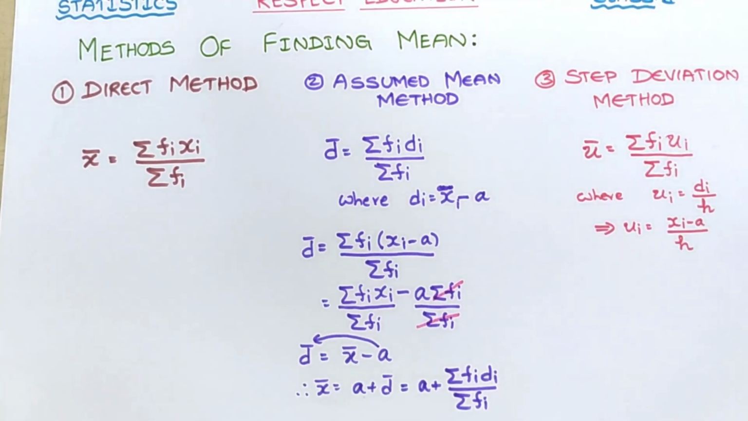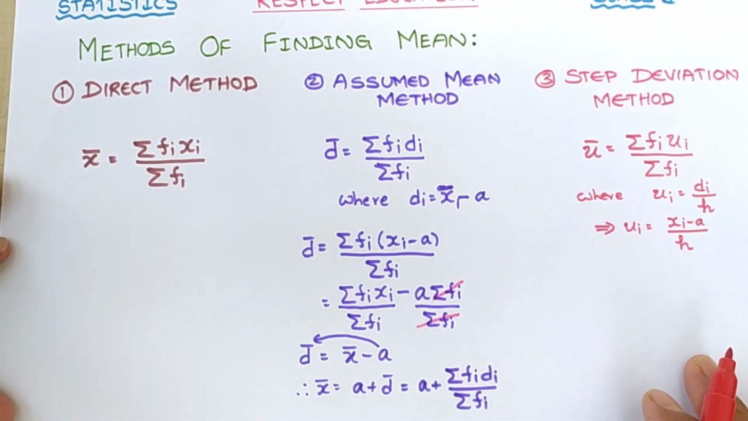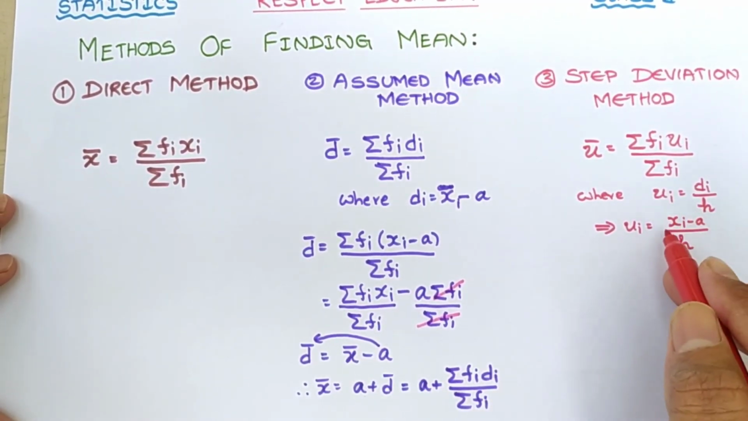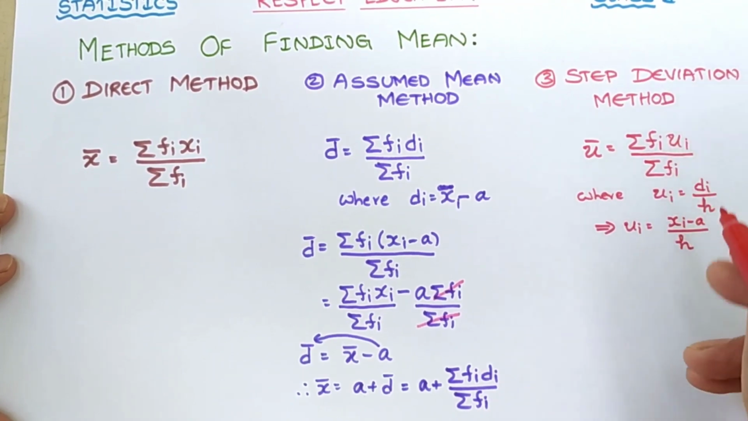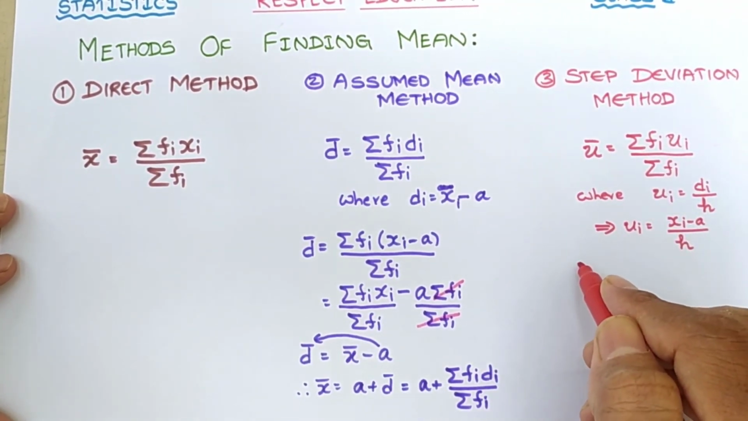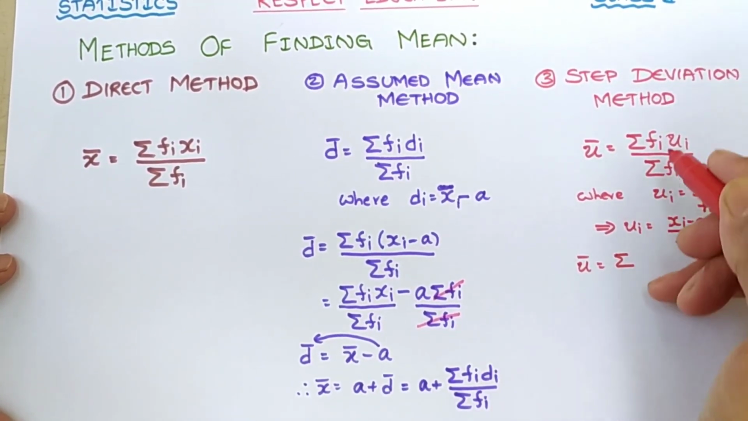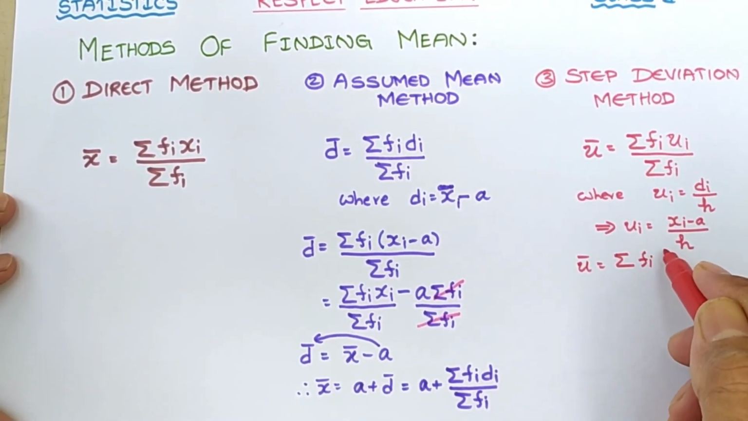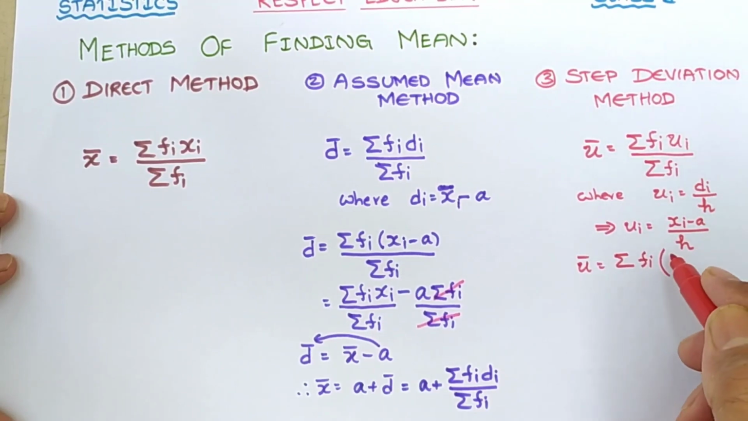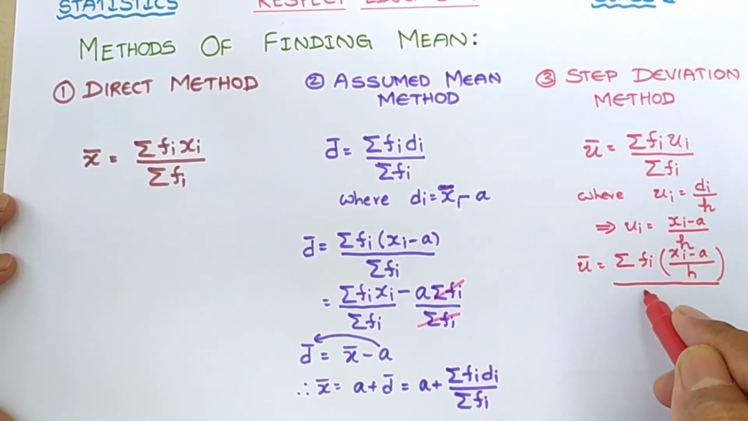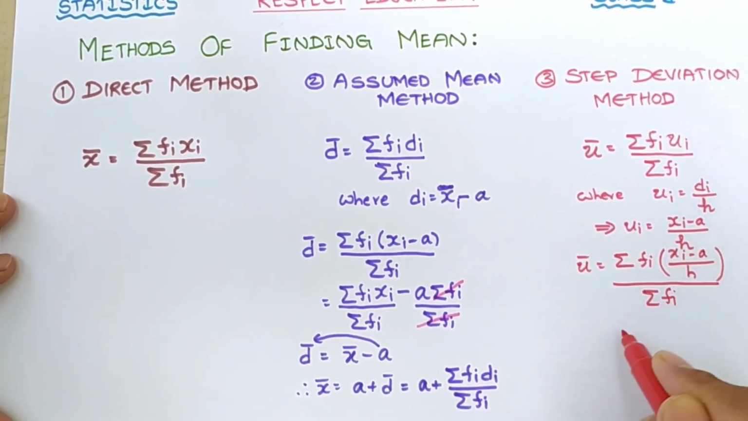Now let us see simplification of the formula of mean using step deviation method. See here, u is xi minus a by h. Let us substitute here. Now u bar becomes sigma, let us write fi as it is, into, in place of ui I am writing xi minus a by h, by this sigma fi, let us write as it is.